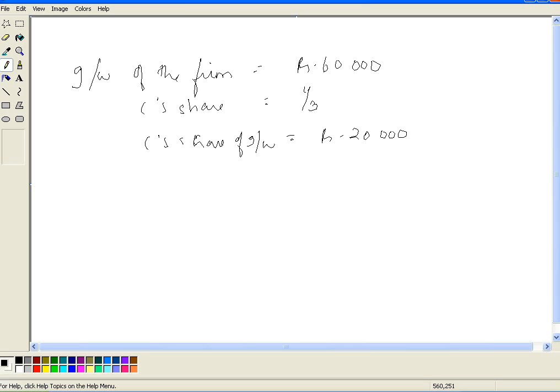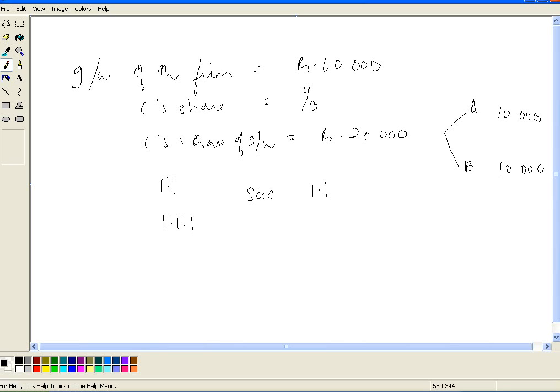And C has to make good this 20,000 to the sacrificing partners in the sacrificing ratio. So old ratio is 1:1, new ratio is 1:1:1, which means sacrificing ratio is also 1:1. So this 20,000 has to be made good to A and B equally.